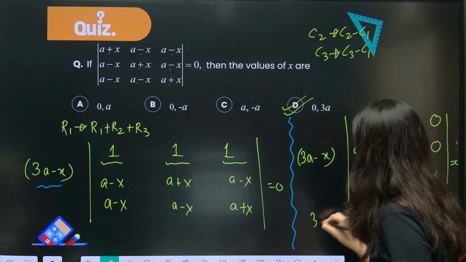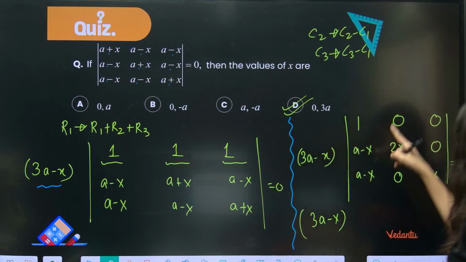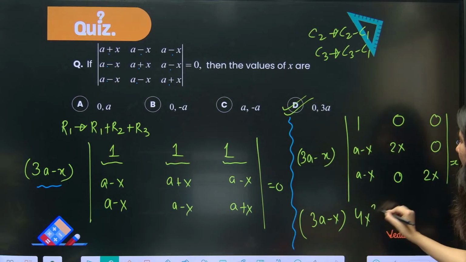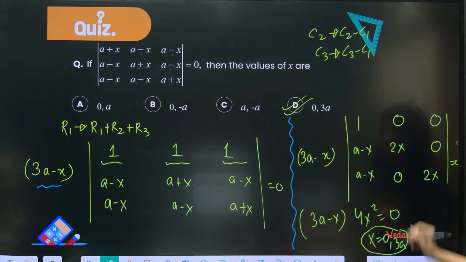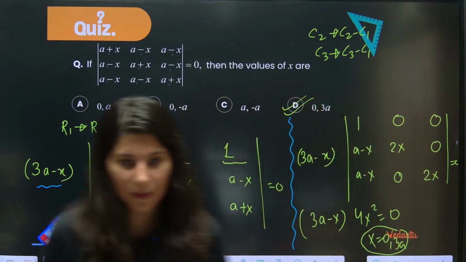Now solve it. 3a minus x, and if you open it, this is going to be 4x square equals 0. So x equals 0, 3a will be the final answer. Option D, absolutely correct.